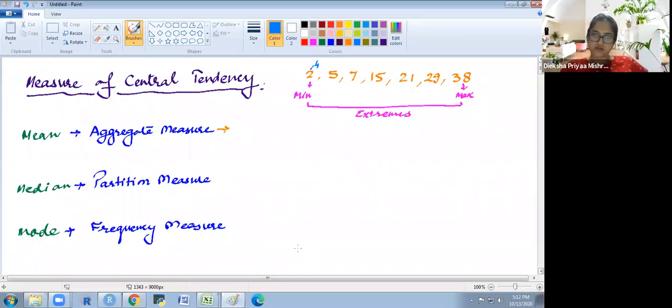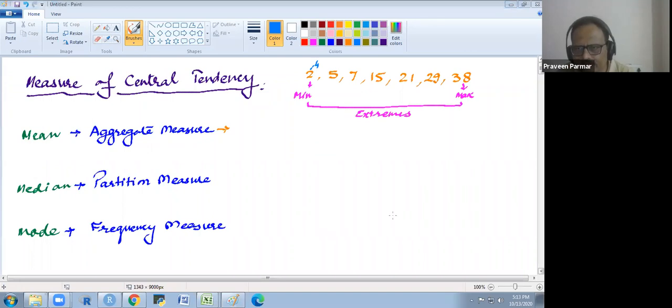It will change, correct. Because the mean is an aggregate measure, it involves all the values, even the extremes. So it will change if we make any change in the extremes.